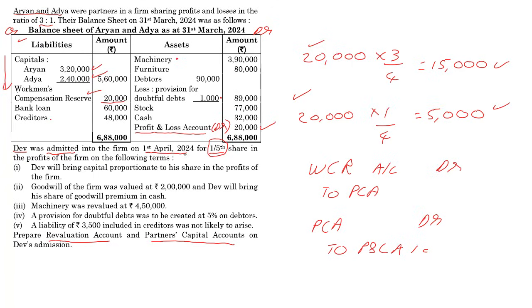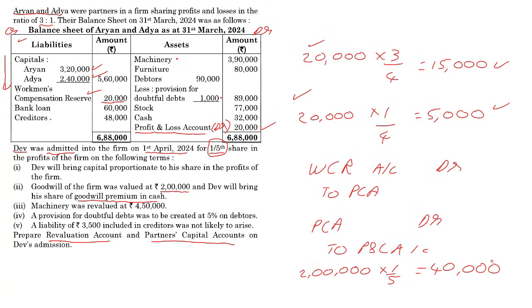Going forward, we'll be able to calculate something. Goodwill of the firm was valued at 2 lakhs, and they will bring in his share of goodwill premium in cash. Now, when that is happening, first of all, total goodwill is 2 lakhs. And his share is 1/5. So he is going to bring 40,000, and that 40,000 has to be given to the partners in their